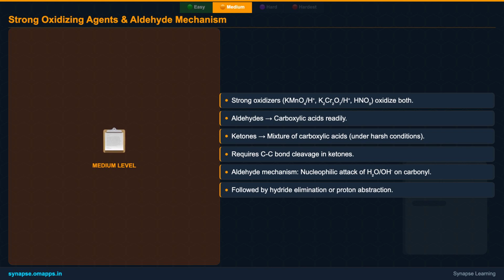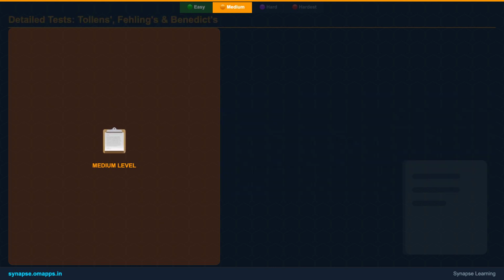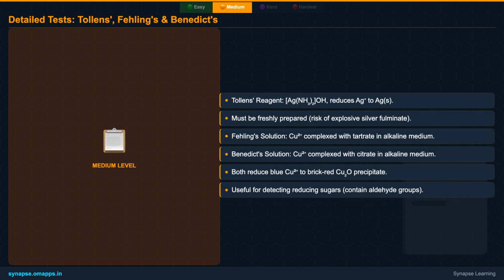The ease of aldehyde oxidation stems from the presence of that weak aldehydic C-H bond. The mechanism typically involves water or hydroxide attacking the carbonyl carbon, followed by the removal of a hydride or a proton, ultimately forming a carboxylic acid. Let's revisit Tollens test in detail. This reagent, a diamminesilver(I) complex, is a mild oxidant. It reduces Ag+ ions to metallic silver, forming that characteristic mirror, while the aldehyde is oxidized to a carboxylate. Remember, it must be freshly prepared to avoid explosive silver fulminate.